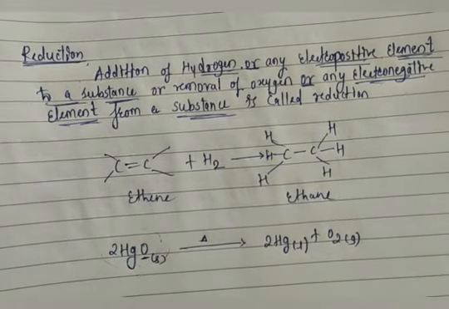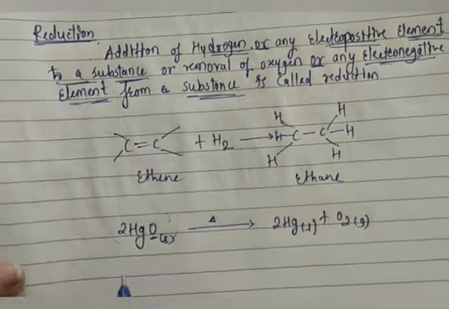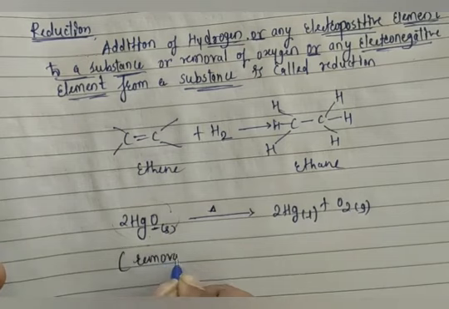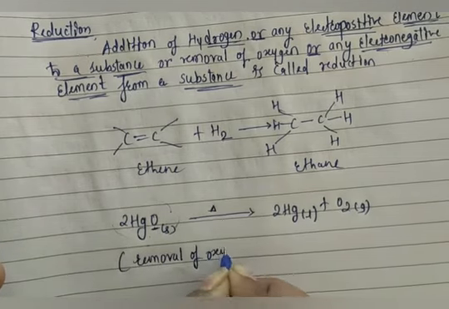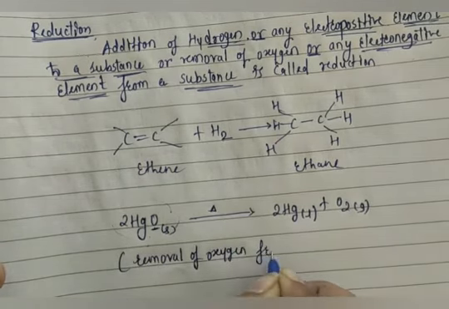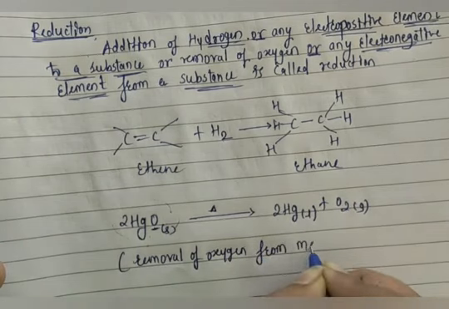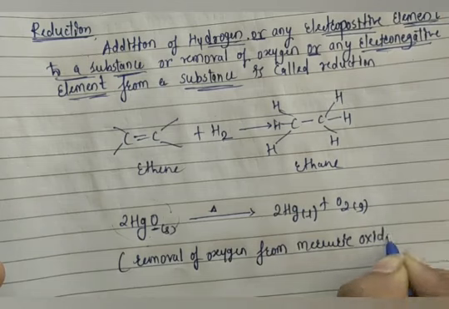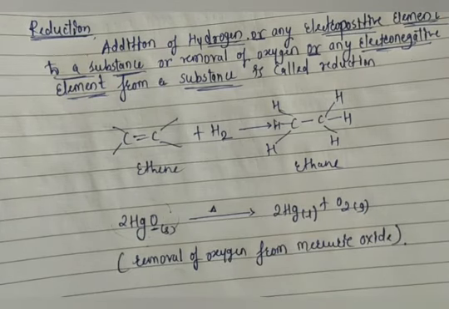So this example belongs to reduction. So we can write here: removal of oxygen from mercuric oxide. It is called reduction again.